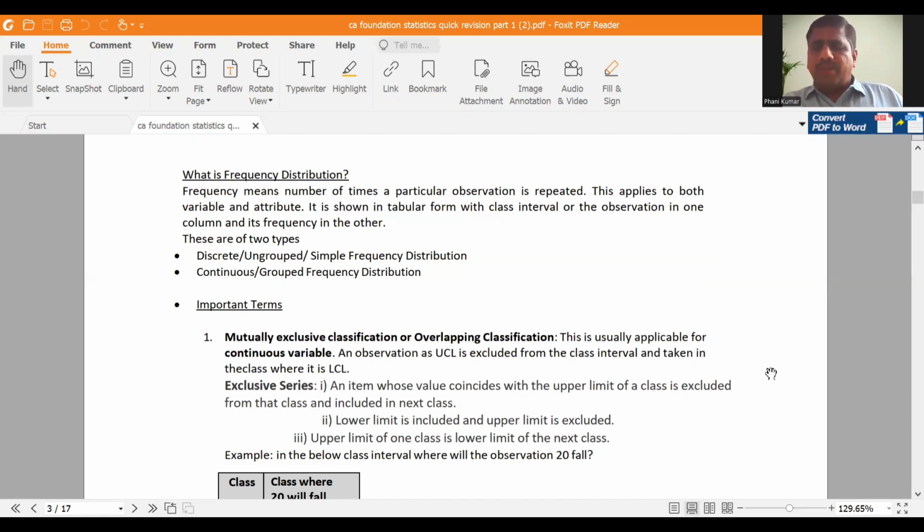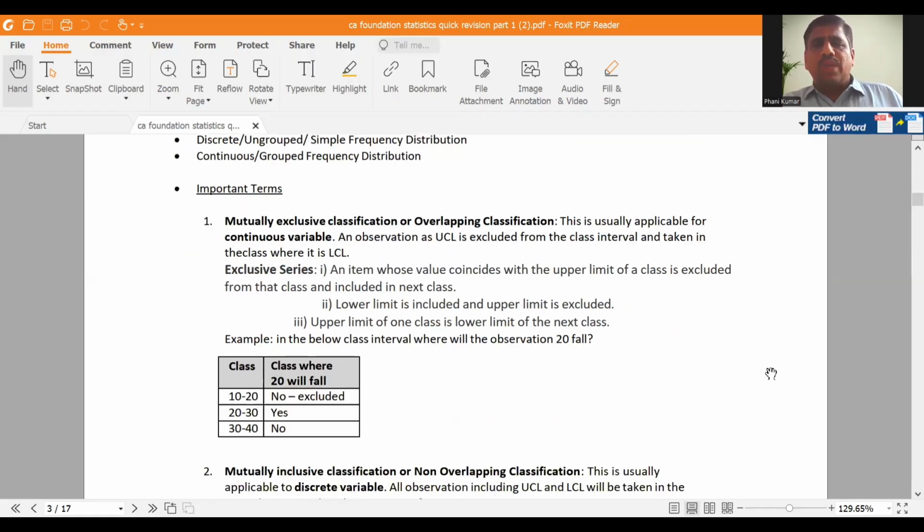Coming to continuous frequency distributions, we have two types, inclusive series and exclusive series. For that purpose, you have to remember some important terms. Mutually exclusive classification or overlapping. Exclusive series or overlapping series. What is meant by exclusive series? If the upper class boundary of any class is equal to the lower class boundary of the next class, it is known as exclusive series. Please see the points.